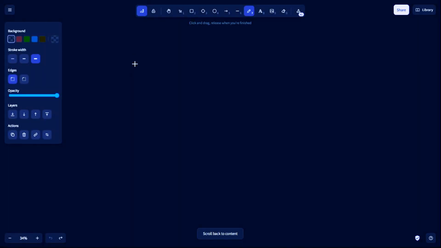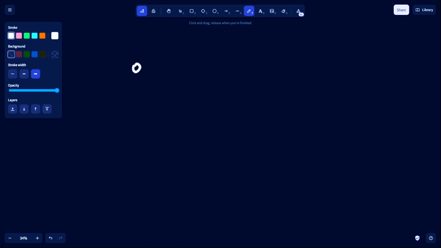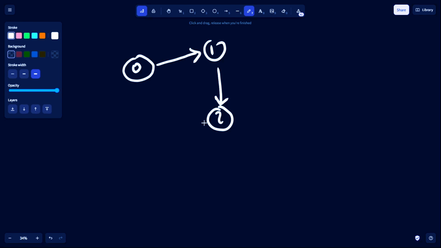If we look at the first example, there were 0, 1, and 2. From 0 to 1, there was a directed edge, and from 1 to 2, there was a directed edge.